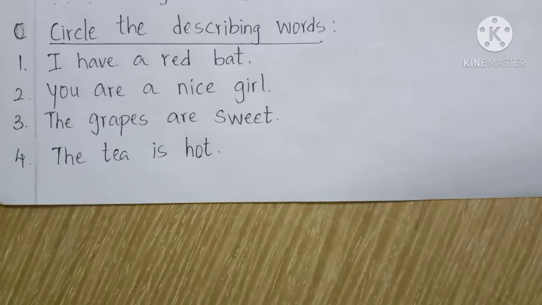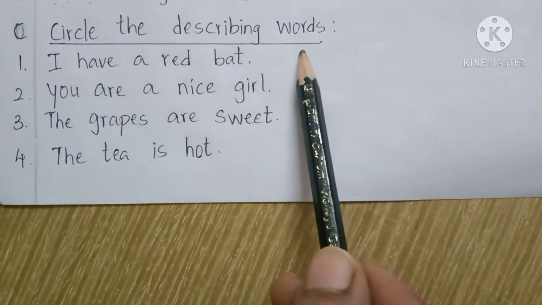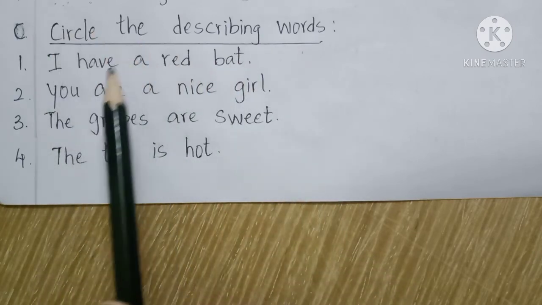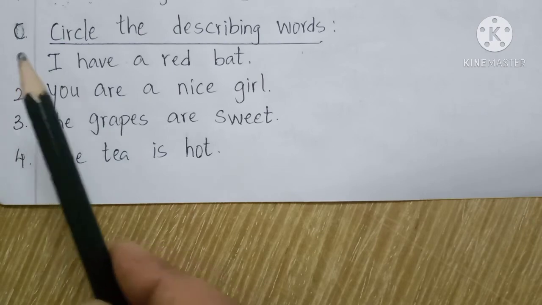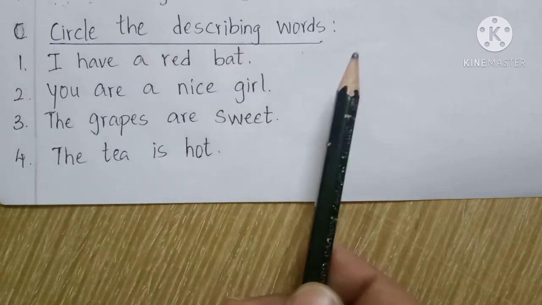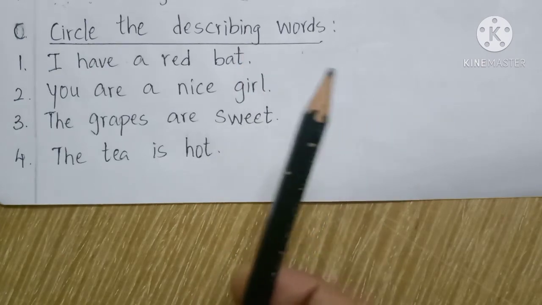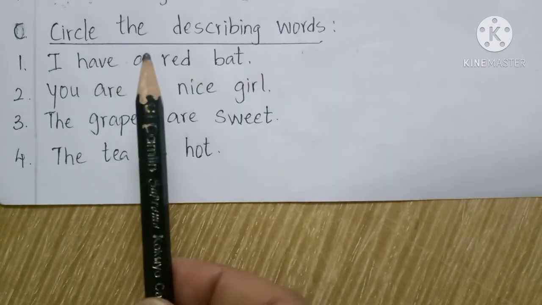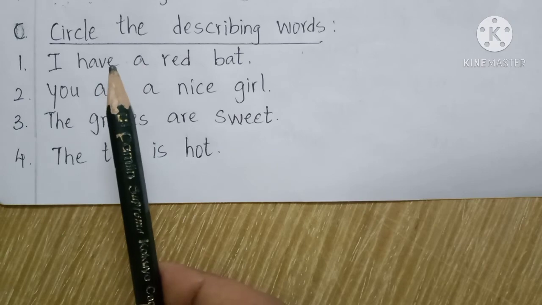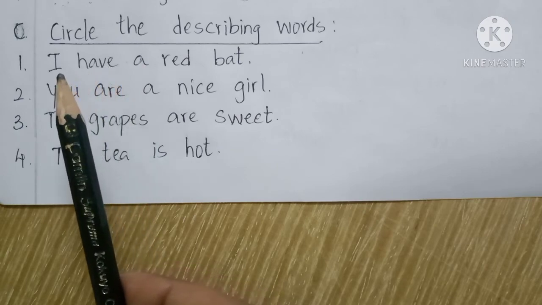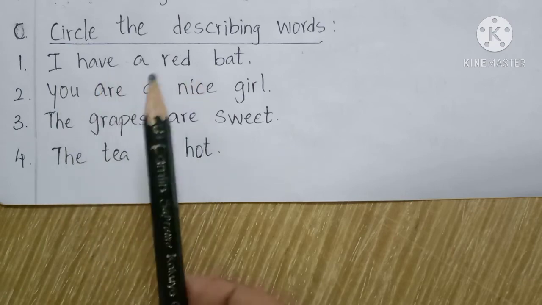Our next bit will be circle the describing words, the C bit. Okay, children, so we will first know about describing words. What are describing words? Words that describe naming words are called describing words. Earlier we did naming words, circling the naming words. Now we will do describing words.